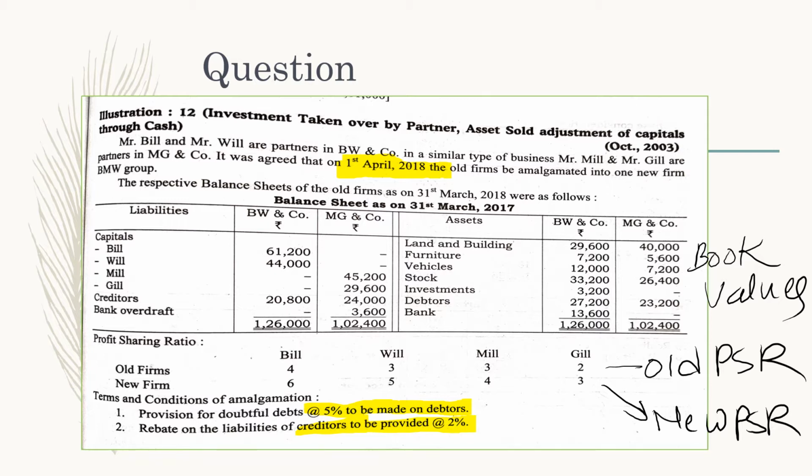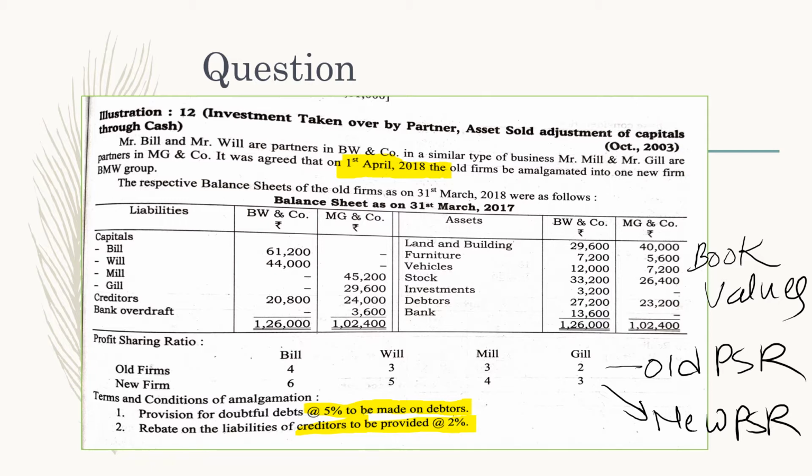Welcome back. Here you can see the capitals are given. Bill's capital is 61,200. Bill's capital is 44,000. This capital will be shown into the balances in the respective partners' capital account. Mills capital, Gill's capital will be shown in the books of MJ and Company's partners' capital account.